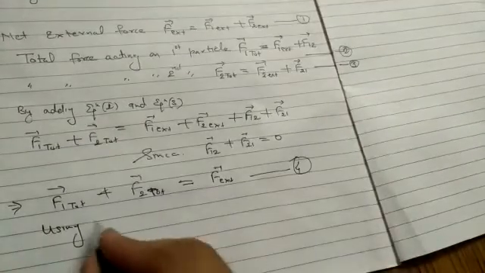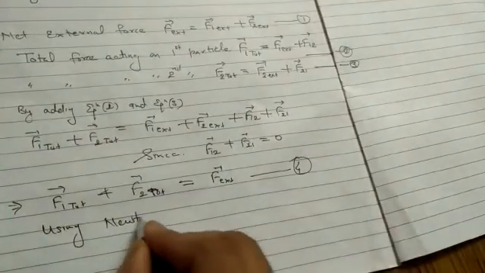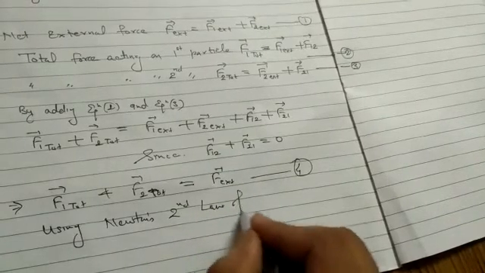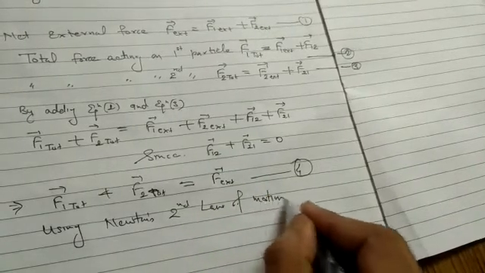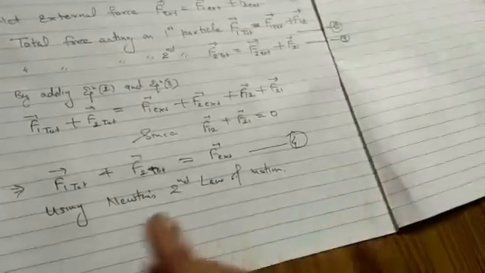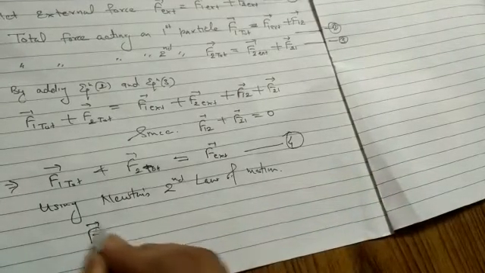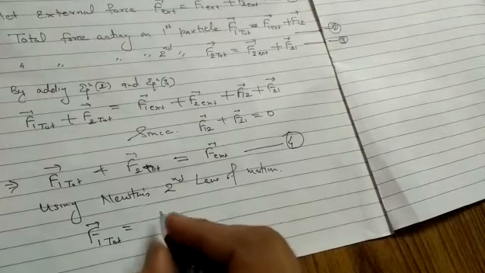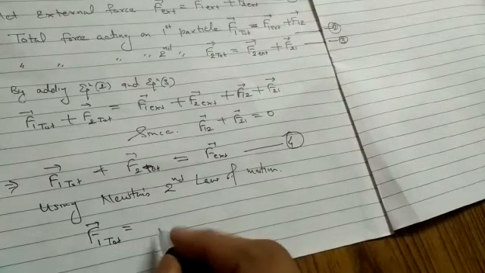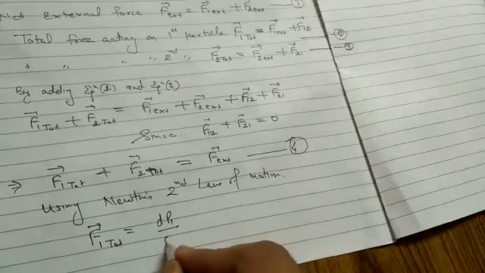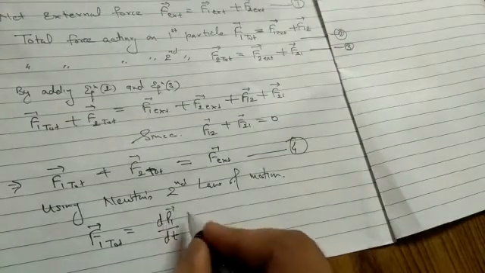Now we are going to use Newton's second law of motion. According to Newton's second law, the force F1 total can be written as the rate of change of momentum, that is dp1 upon dt.